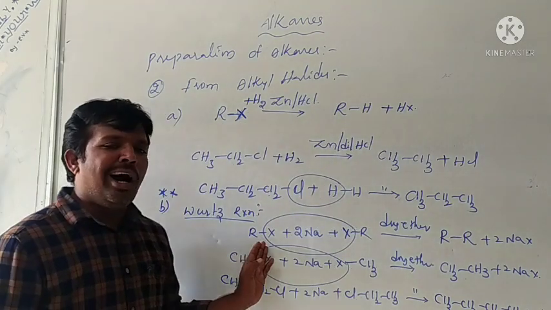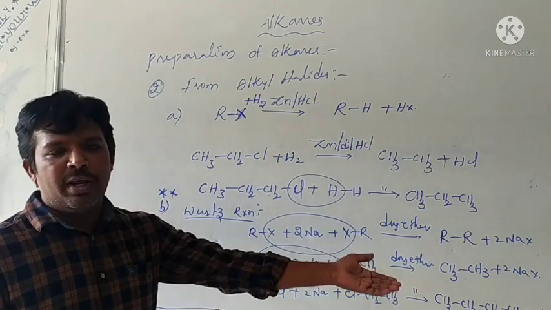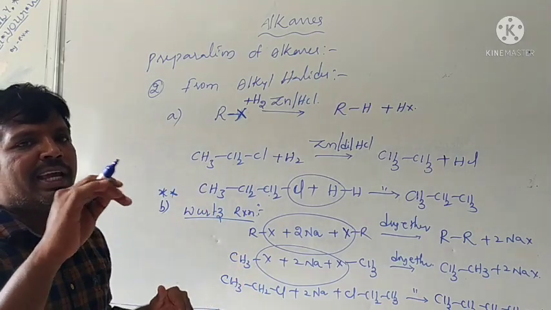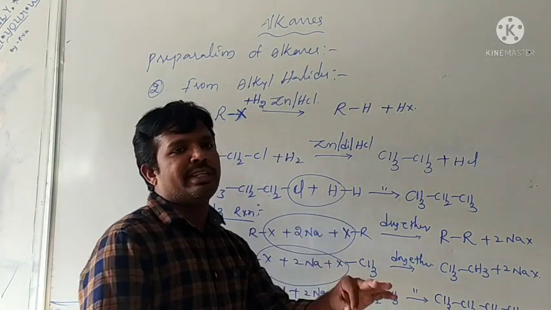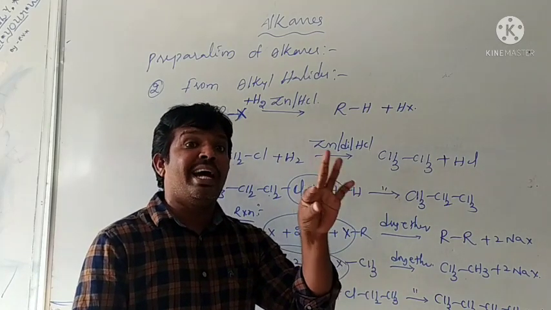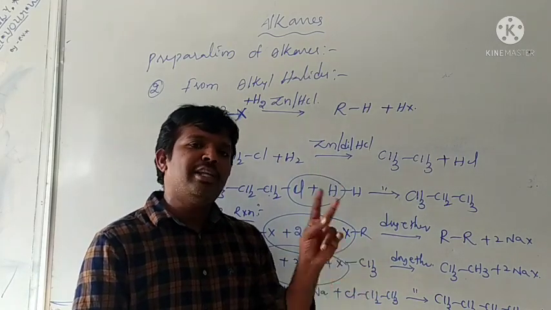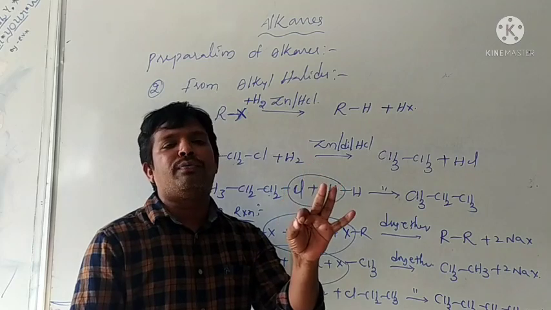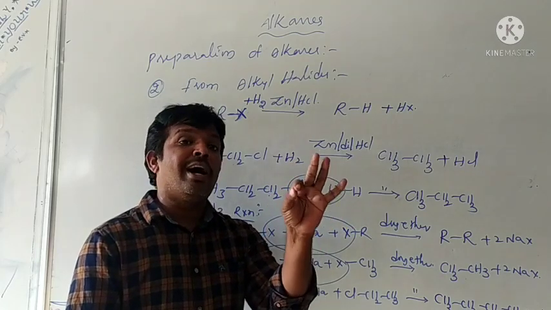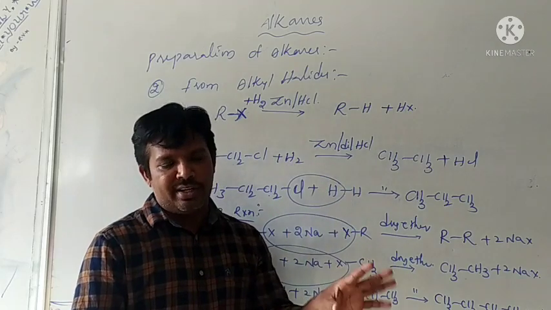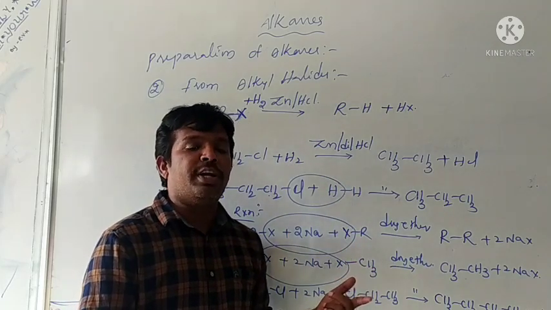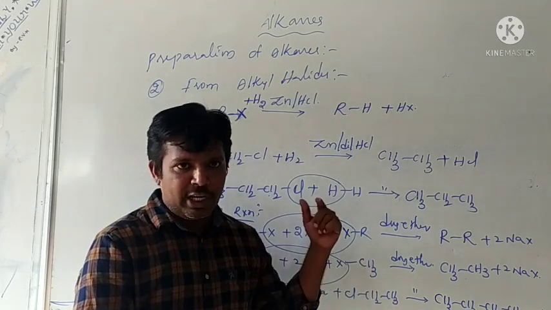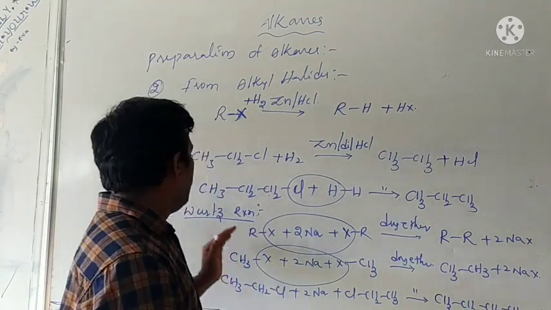Here, preparation of higher alkanes from the lower alkyl halide in presence of dry ether is called the Wurtz reaction. In the Wurtz reaction, we use dry ether, and we get even number higher alkanes. One more important point is that methane cannot be prepared in the Wurtz reaction.